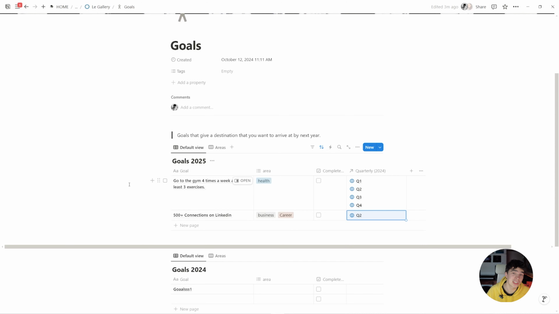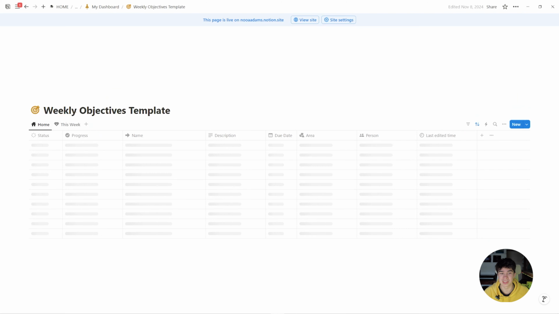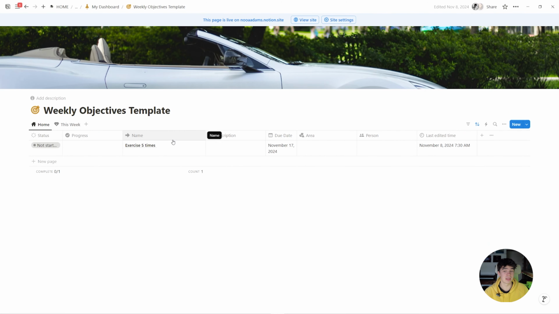Now, from those goals, I will show you my personal weekly objectives page. I don't think it's in this template. Oh, it is. Okay. So we can go into this weekly objectives template. I'll show you how that's done. So basically, what I do here is that I go into the weekly objectives. So now, we have those goals, right? We want to go to the gym 5 times a week. But now we've got to break that down further, so that it actually gets done.